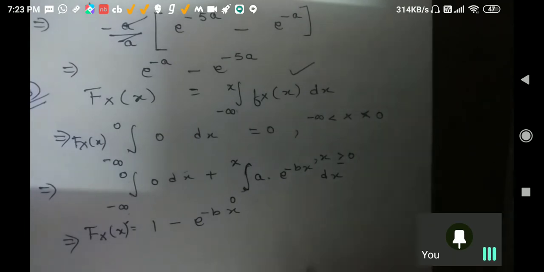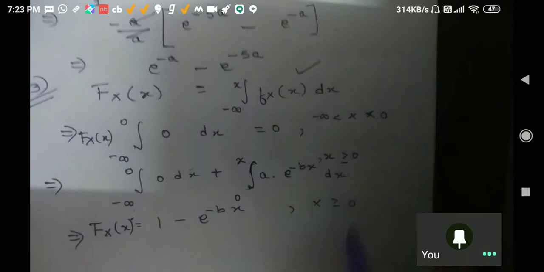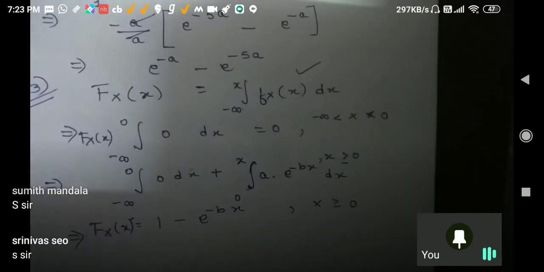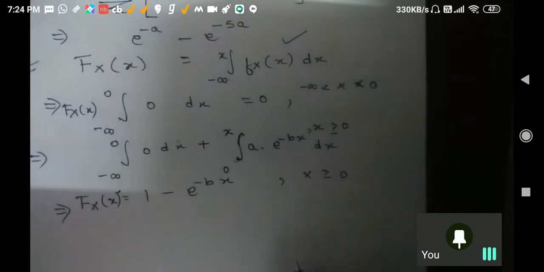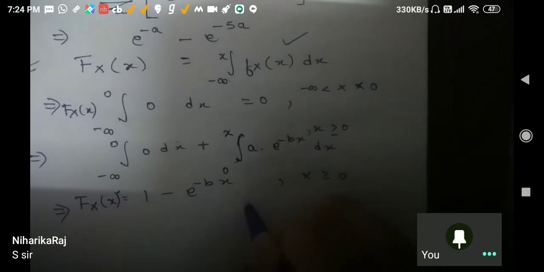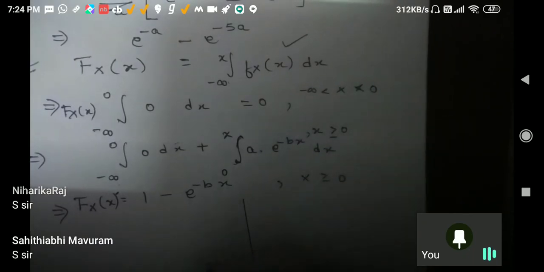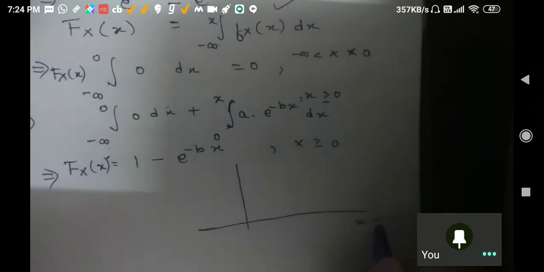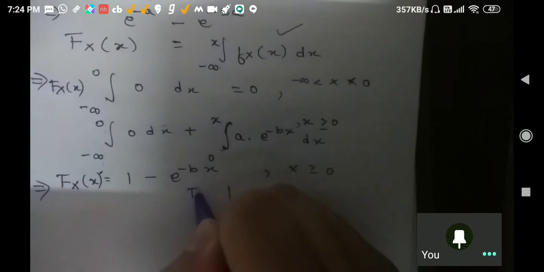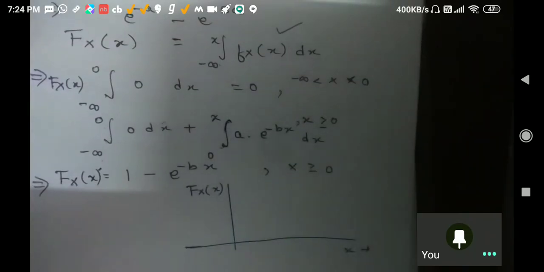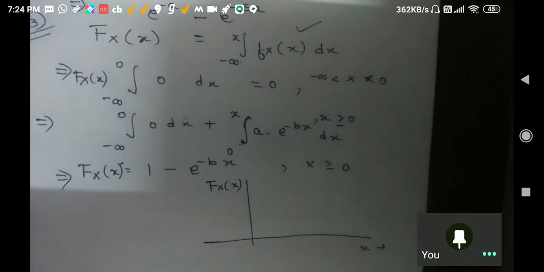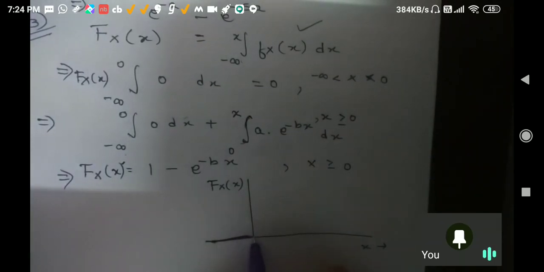Or is this the final answer you want to give to me? Is this answer correct? Yes sir. Okay, fine. Now sir, can I draw this? Yes sir, we can draw. What will I write? Sir, till less than 0 there is nothing. Okay sir.